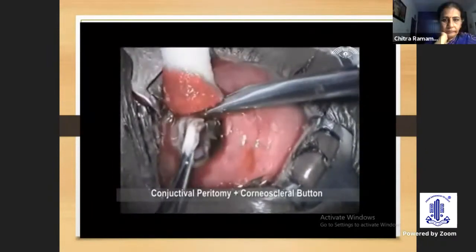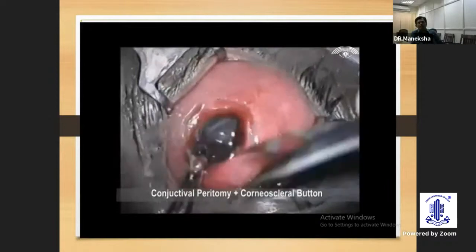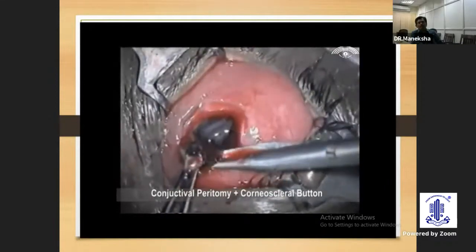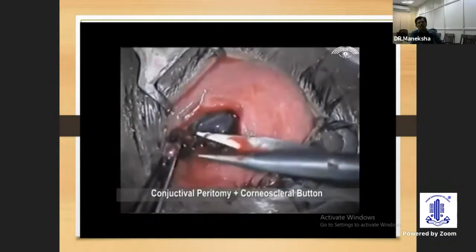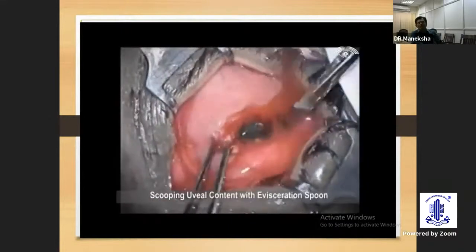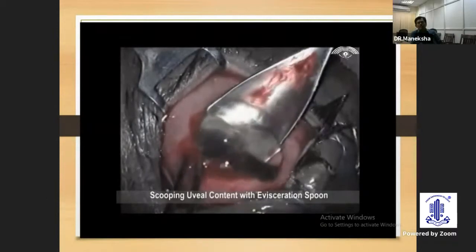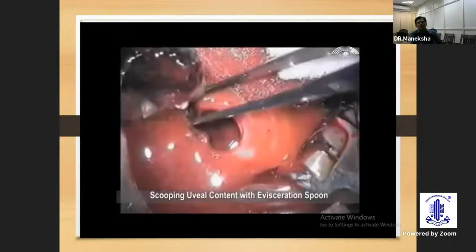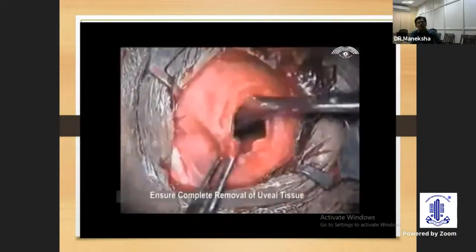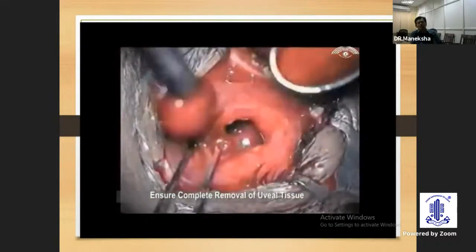Here we are doing a 360-degree conjunctival peritomy. After that, the corneal button is removed. The corneoscleral button you can remove, and then we can remove all intraocular contents with the evisceration spoon. This is an evisceration spoon. We can remove all the intraocular contents. This is all uveal tissue. We should make sure all uveal tissue is removed.